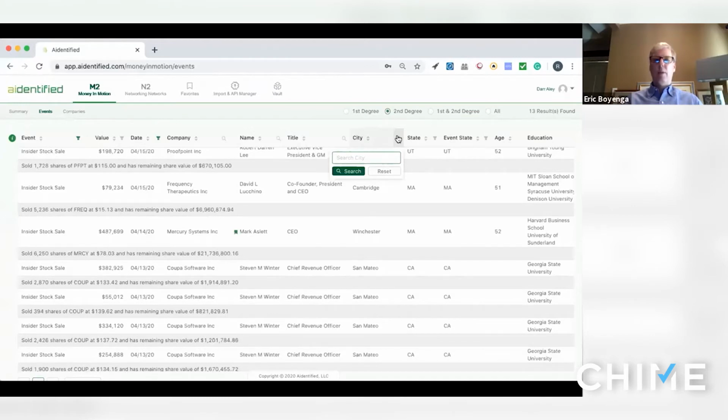Once you have this connection and bring it into Chime, one of the things that is really important is that once you know who it is, you can nurture it really easily through a smart plan. This is on the Chime side, through a smart plan, being able to actually set up a market report to them. So you can slowly nurture some of these people if you're not able to capture them immediately, maybe someone you're not connected to. You can start to drip them, and they start to see things from you, and they can see, okay, you're doing business there.